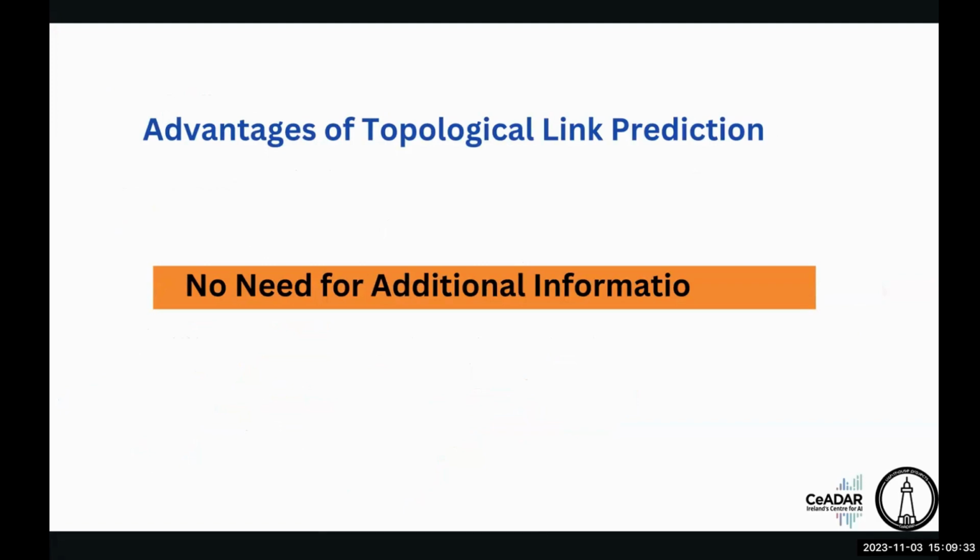In our last session, we used multiple node attributes like name, age, and location. Here in topological link prediction, those attributes don't have much emphasis, and it makes the method applicable in situations where attribute data is unavailable or not relevant to the prediction task. That's the main reason we don't require too much information for the topological way.